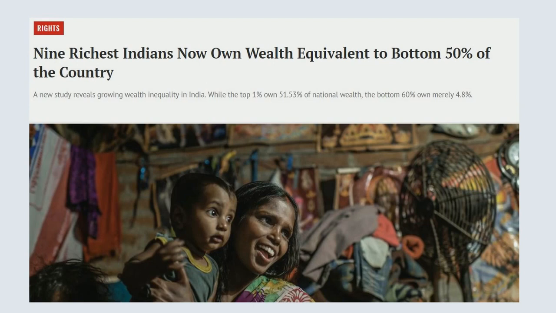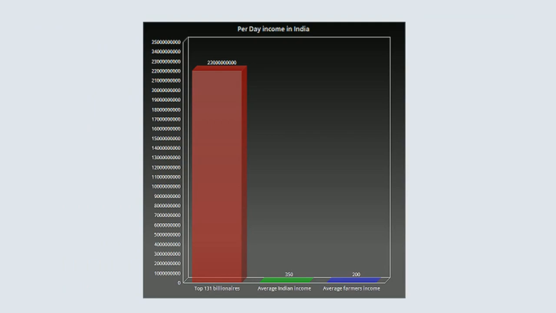But how does this happen? These are the stats further. According to their survey, the average farmer's income in the last year is around 200 rupees. At the same time, the average income of middle class Indians stands around 350 rupees.